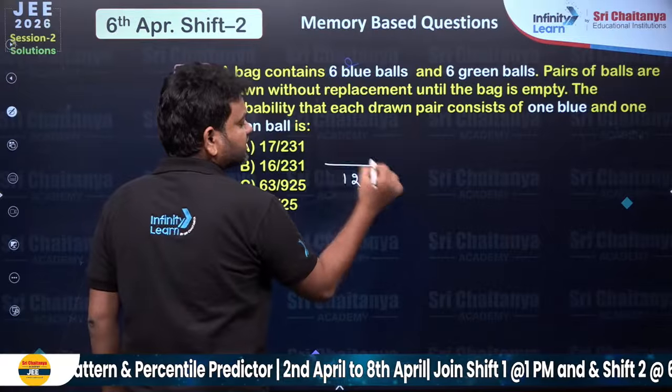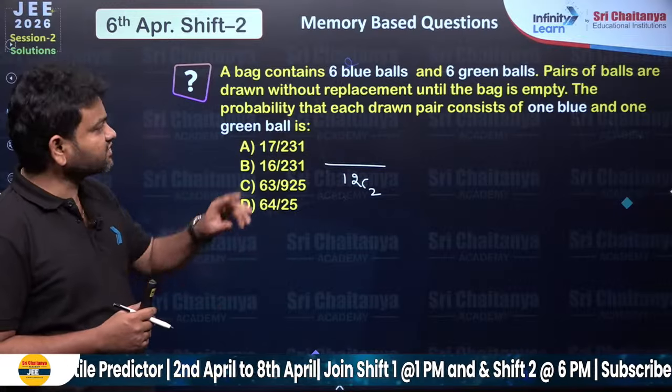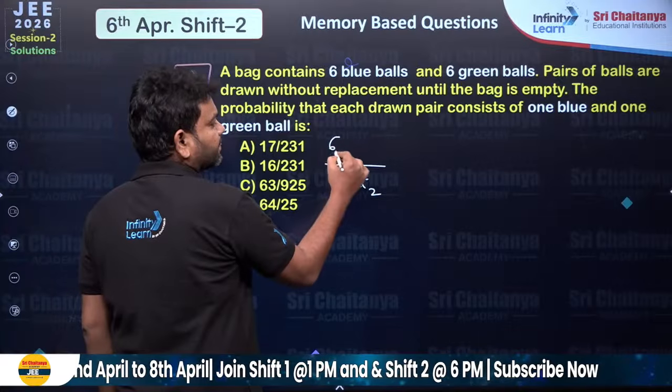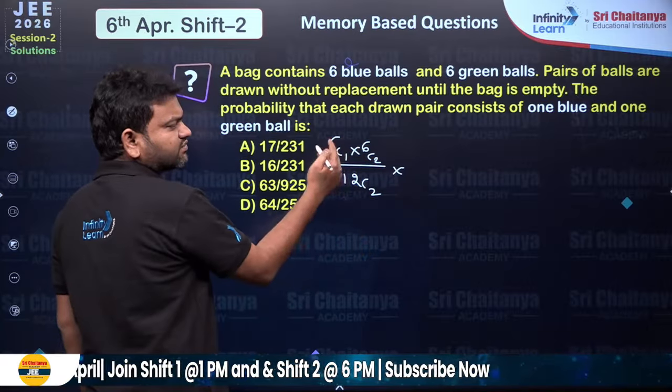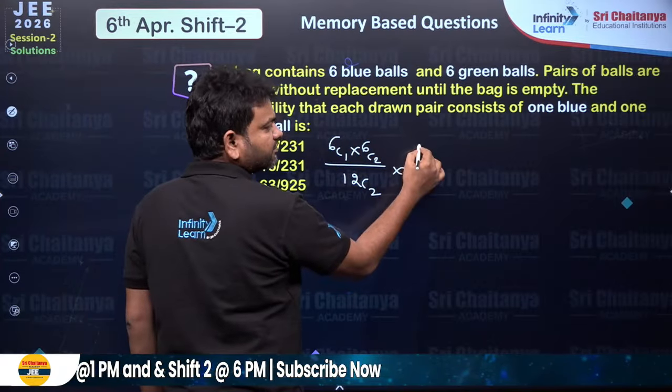So first is going to be 12C2 total, I mean the complete of that, and in that first I am going to draw one from blue, one from green. So 6C1 into 6C1, multiplied with the next one without replacement. So from 6 it is going to be 5.